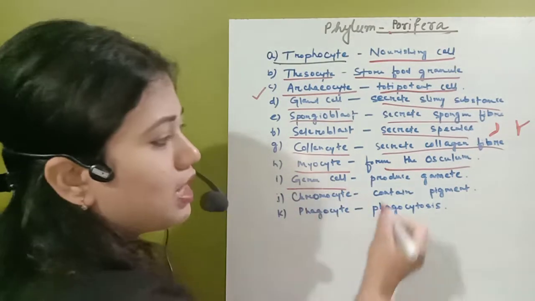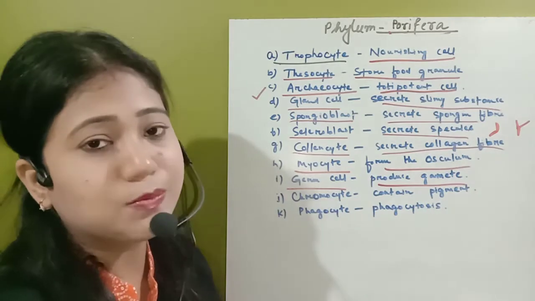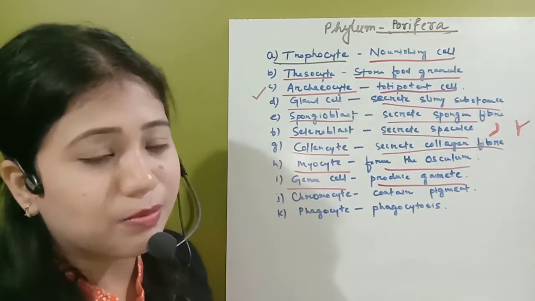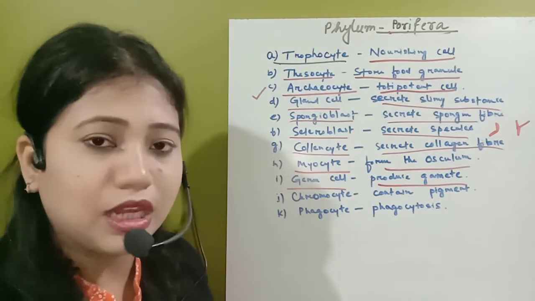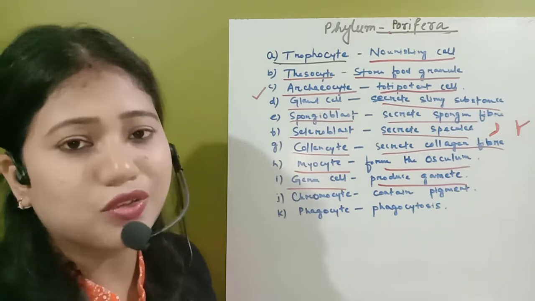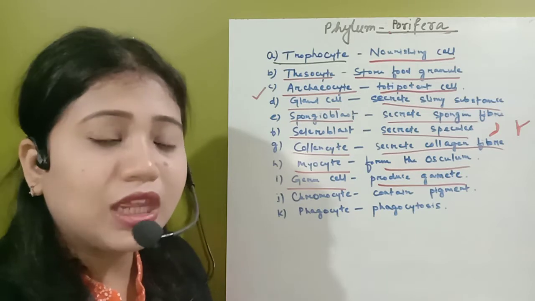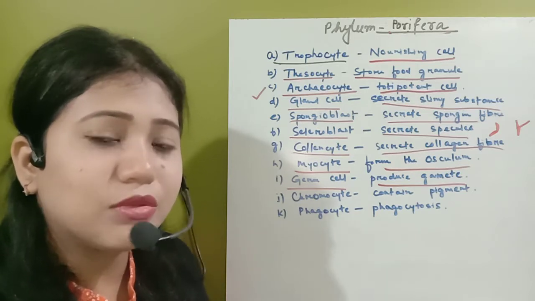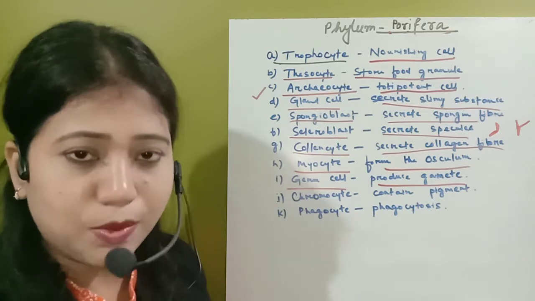Next one, germ cell, it will produce the gametes. Both the sperm and the ovum are secreted by this germ cell. See, in the phylum Porifera also, they are sexually reproducing animals. So in the case of sexually reproducing animals, they need to produce the gametes, the sperm and the ovum.